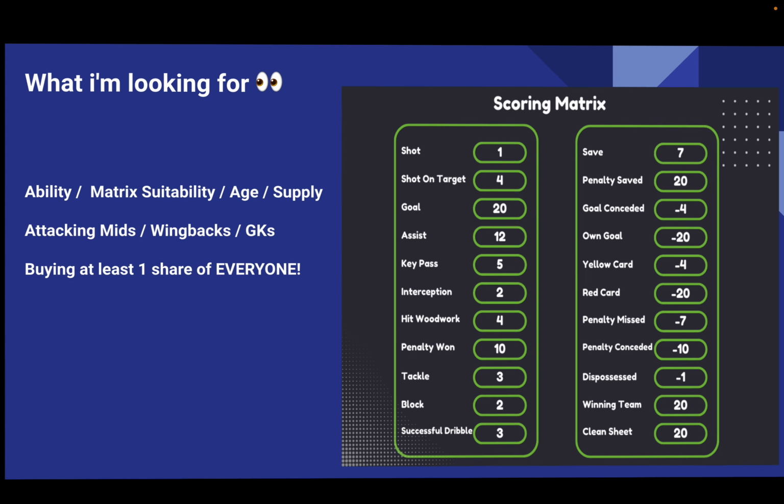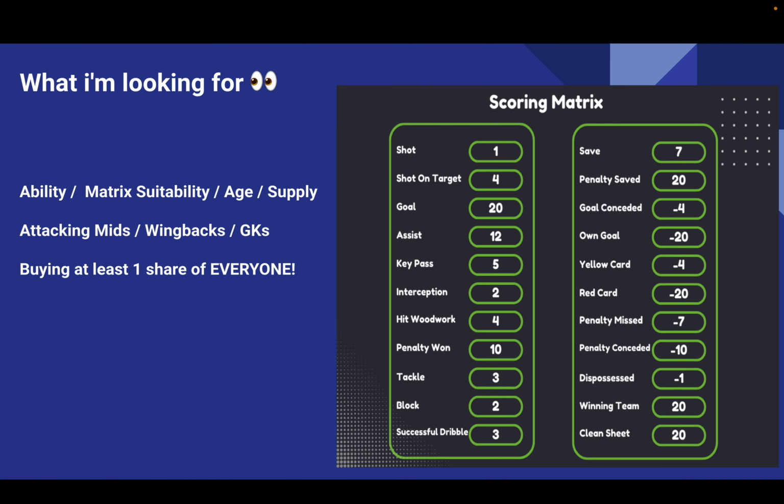So this plan is very fluid. Let's go on to the first part of it. So what am I looking for? I'm looking for the player's ability. This is how I value players effectively: the player's ability, combined with their matrix suitability, then combined with their age, and then combined with the supply.